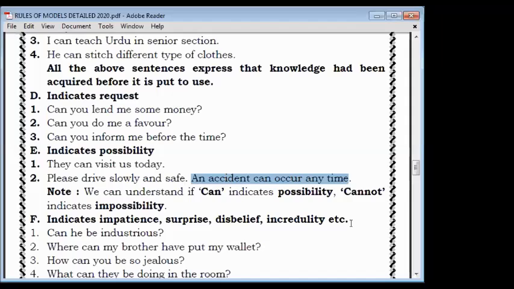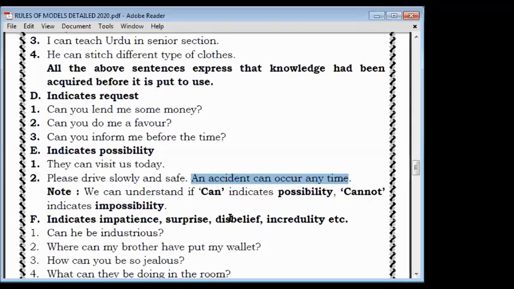In E rule, any doubt is there? Abhishek, Shivani, Anshika, Asutosh, Ayushi, Chandravendra. In rule E, any doubt? No, sir. Okay, so we are moving forward.